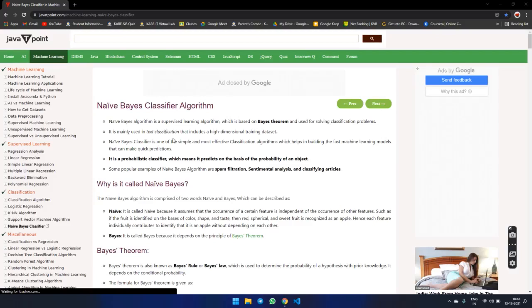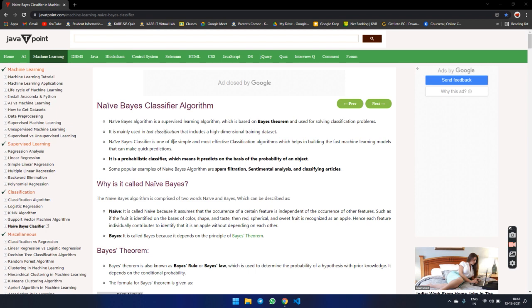Bayes classifier algorithm. What is meant by Bayes algorithm? It is a supervised algorithm which is based on Bayes' theorem and used for solving classification problems. It's mainly used in text classification that includes high dimensional training text data. Bayes classifier is one of the best, simple and most effective classification algorithms which helps in building fast machine learning models that can make quick predictions.